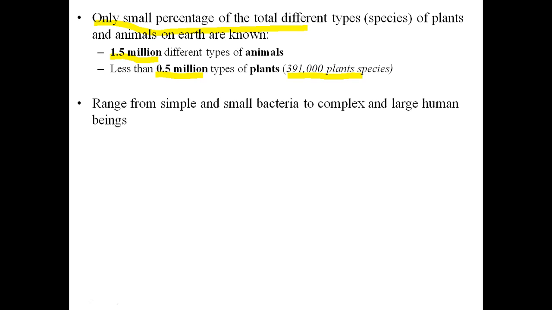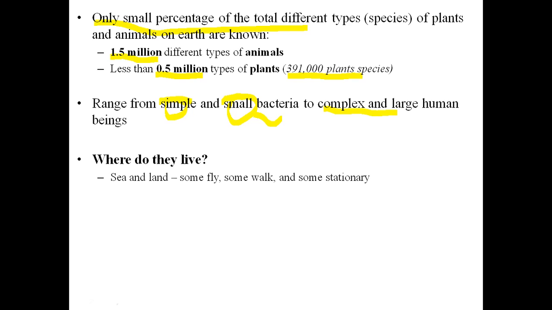So all these organisms range from simple and small bacteria, which are unicellular organisms, up to the more complex and large like human beings. So where do all these living organisms live? They live in the sea, they live on the land. Some of these organisms fly, some of them walk, and some are stationary.